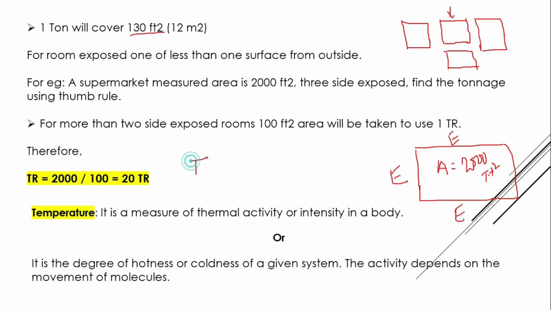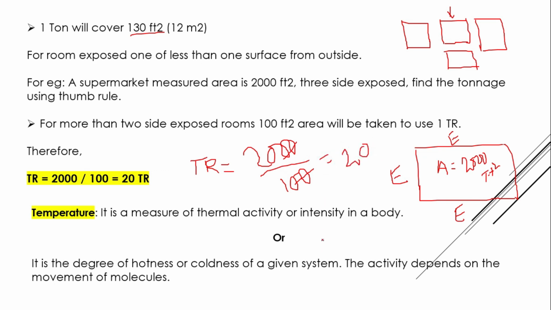So what will be the tonnage using the thumb rule? In this case we have to divide the total area, 2000 square feet, by 100. Cut the zeros and we get 20.